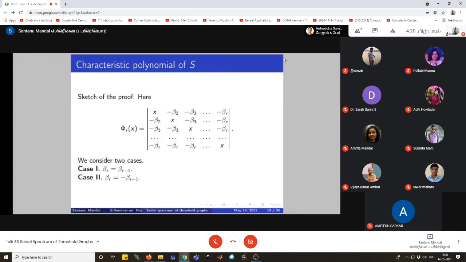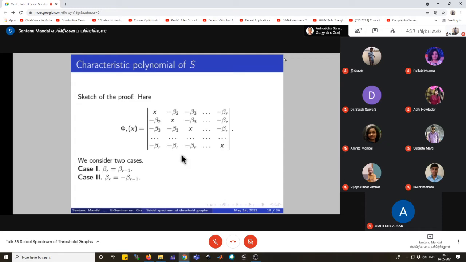To prove this theorem, we see that here φr(x) is the determinant of this matrix, and on this matrix we consider two cases. In the first case, we consider βr equals βr minus 1, and in the second case, βr equals minus βr minus 1. Because βi always takes the value either plus 1 or minus 1, so βr and βr minus 1 either are the same or are opposite in sign, but they are equal in magnitude.